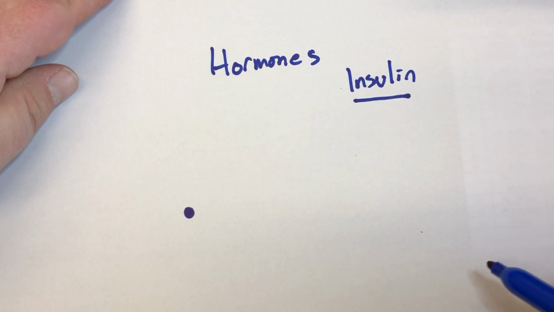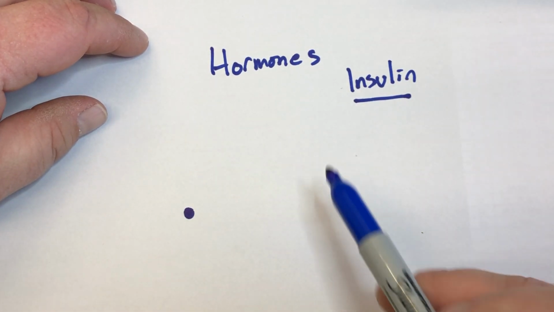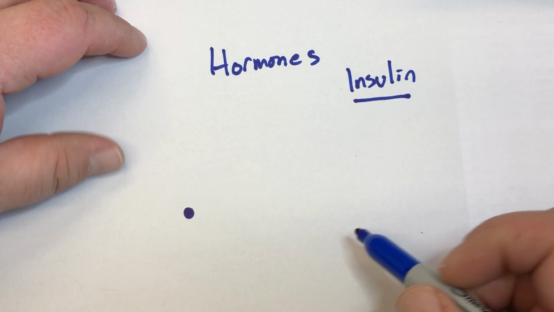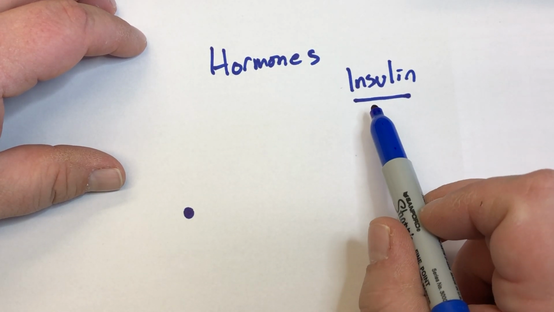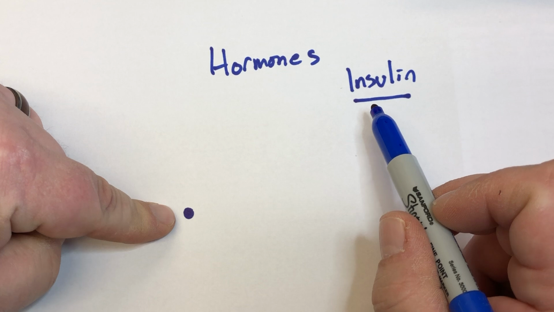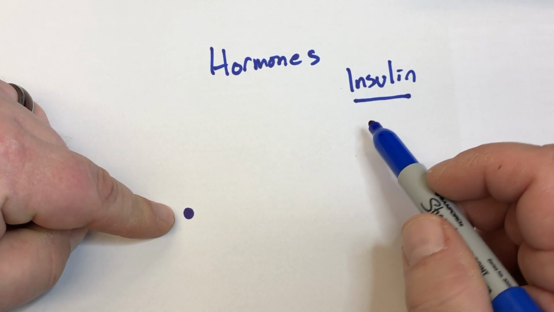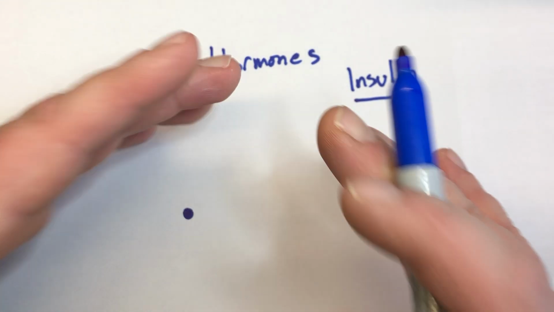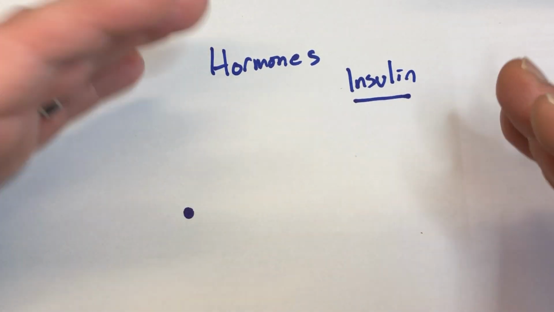Okay, I'm going to do a quick video talking about hormones, how a hormone works, what a hormone is, and what hormone actions are. So we're going to talk about insulin. Here's our buddy insulin. Insulin as a hormone is a chemical message in the body, right?